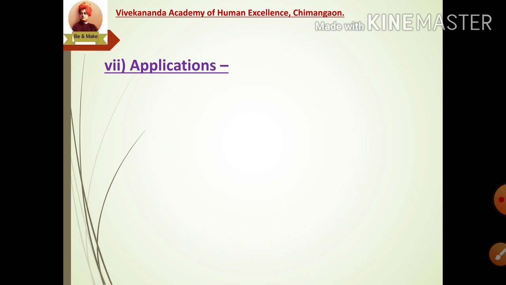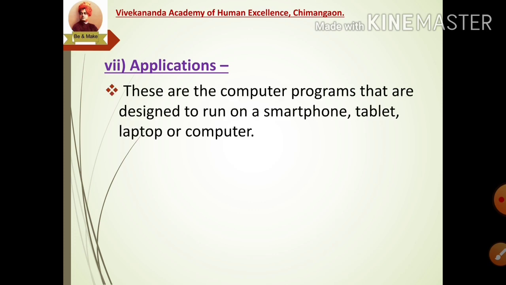The seventh service offered by the internet is the availability of different applications. These are computer programs designed to run on a smartphone, tablet, laptop or computer. You might have downloaded various applications for your use. Those are also considered a service of the internet.